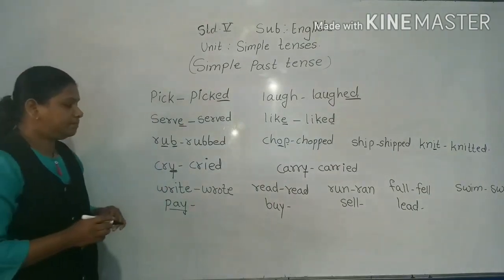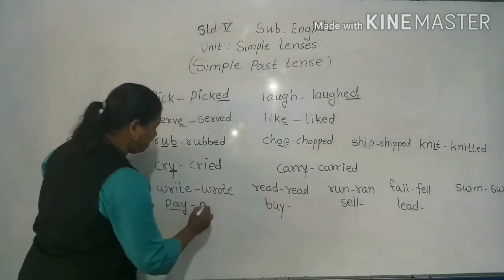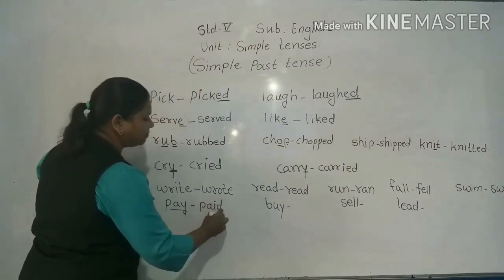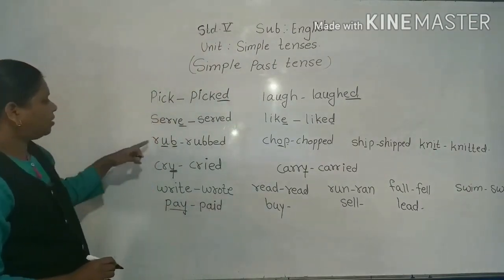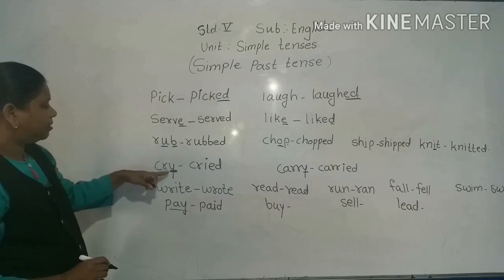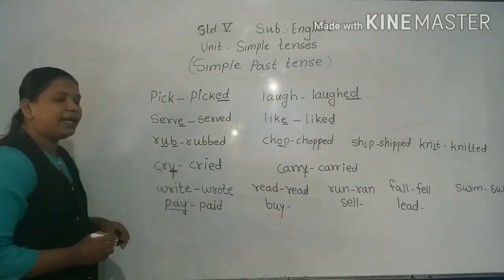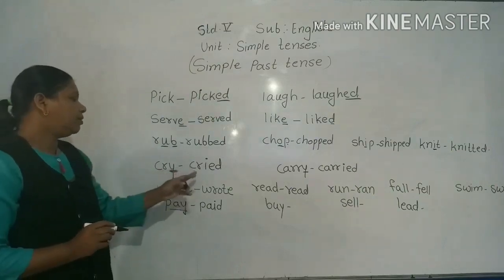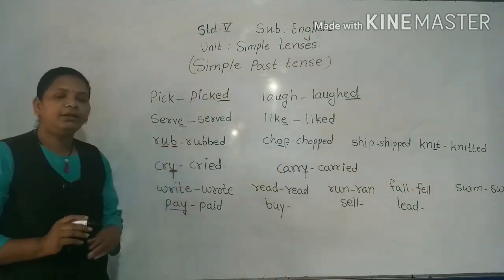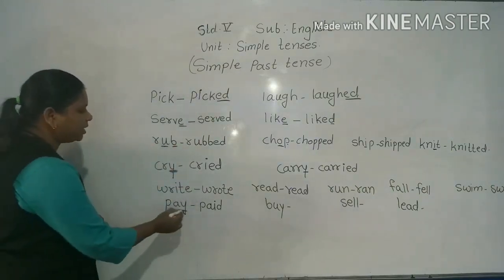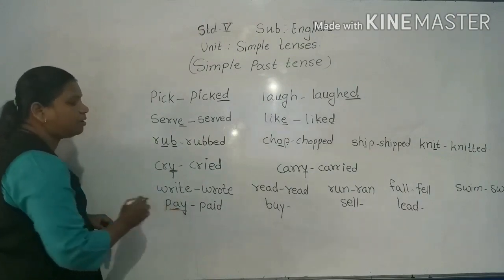Now see, pay, paid. We cannot do it like this. If there is y, the ending sound is y, then we write i and then ed. No, because here there is a vowel before y.